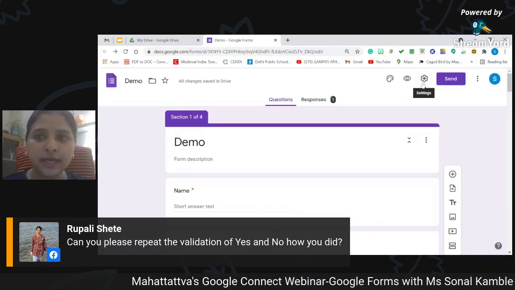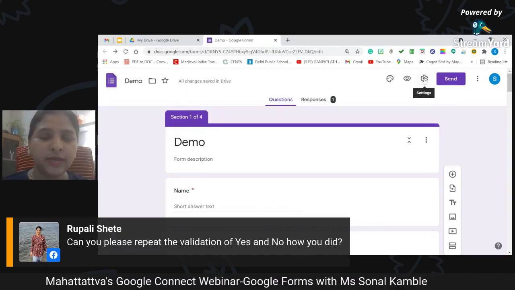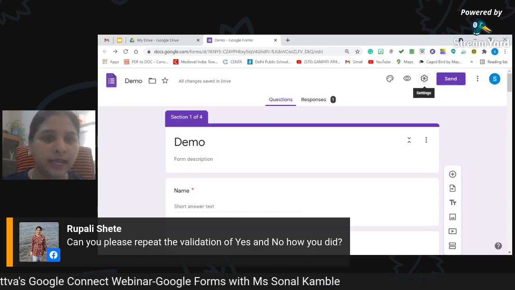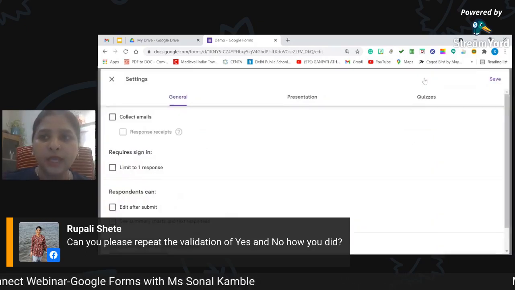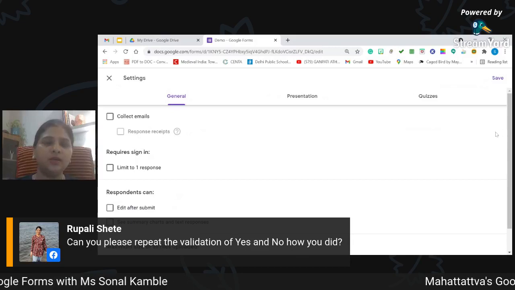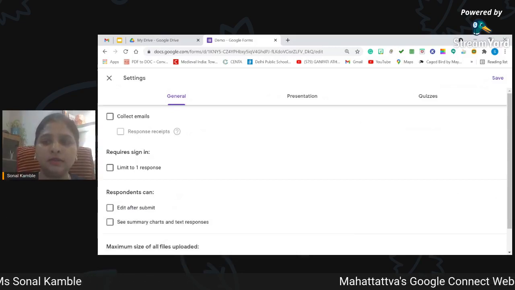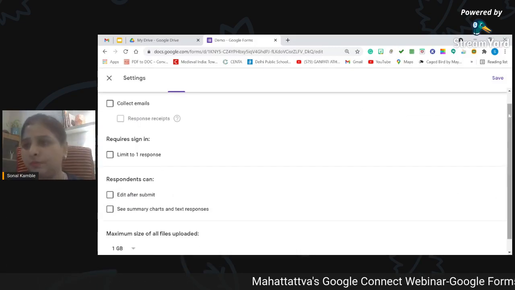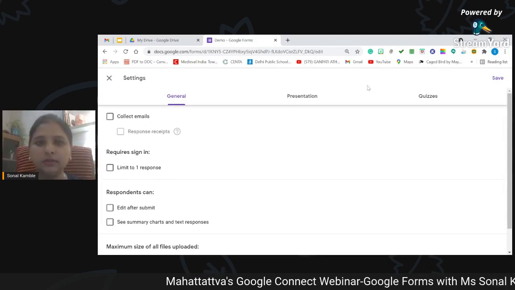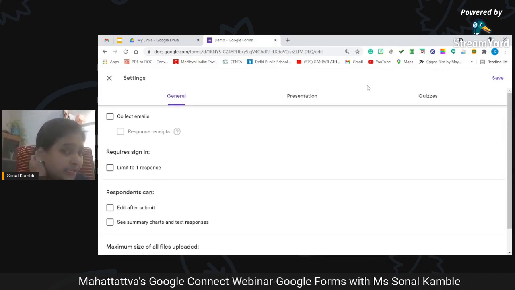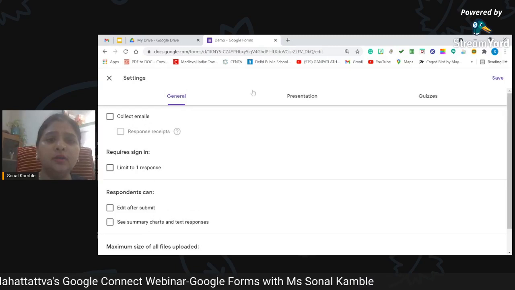There you can see a gear icon here. This is a very important part of Google Form, and I want you all to please focus here and pay attention. The moment I click on this, you will see there are certain properties, or you can say the settings, which I can choose and go ahead with.